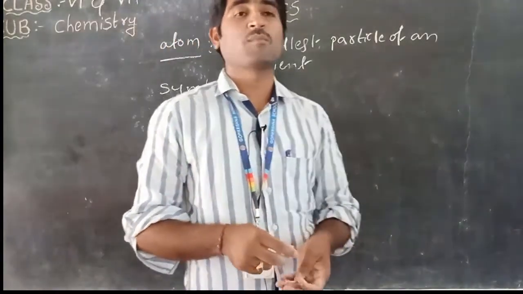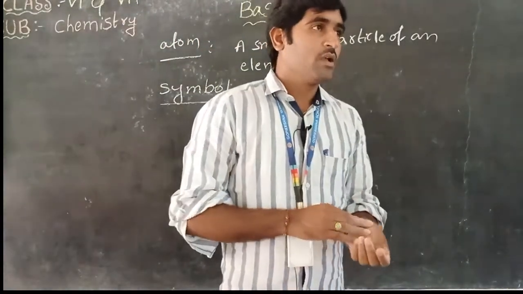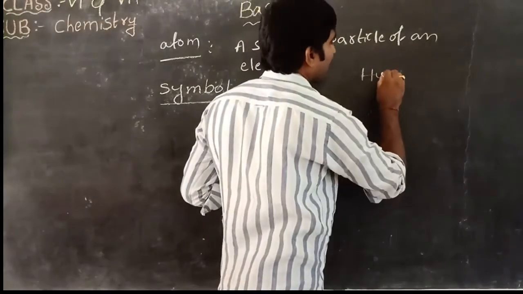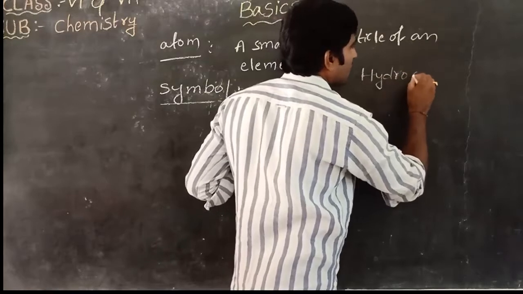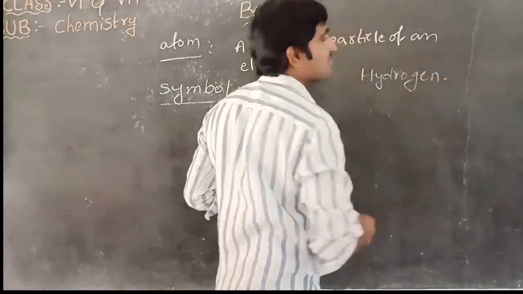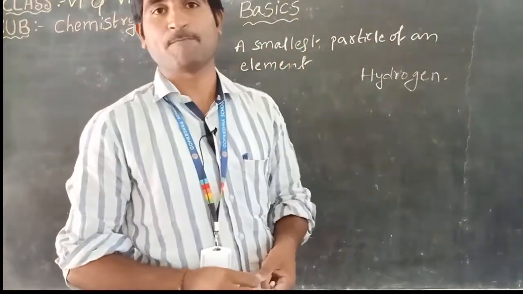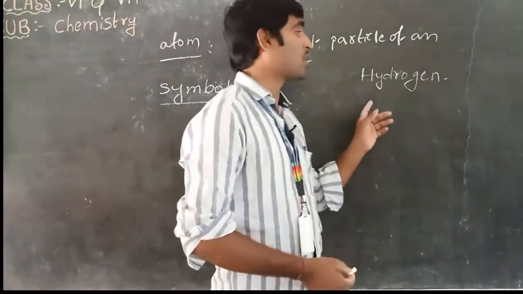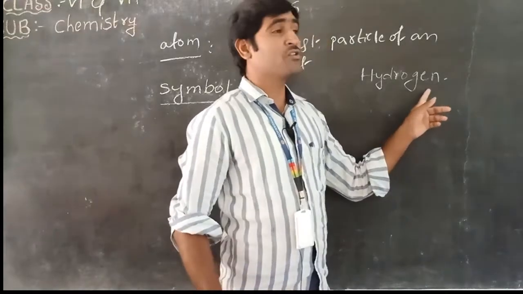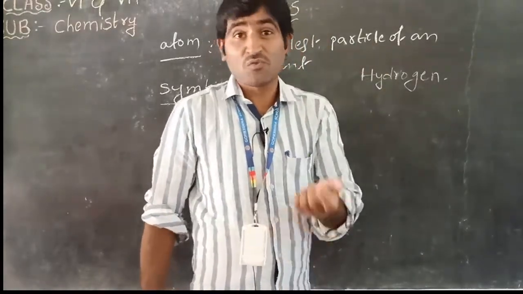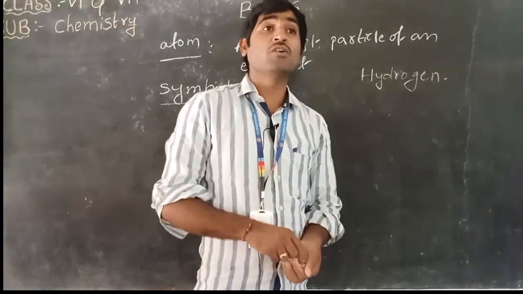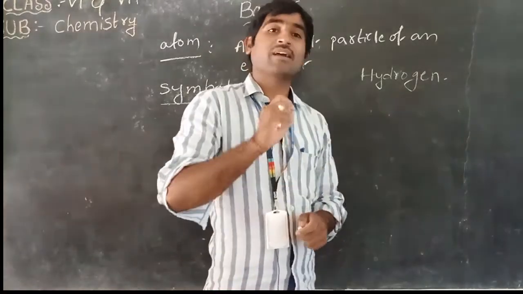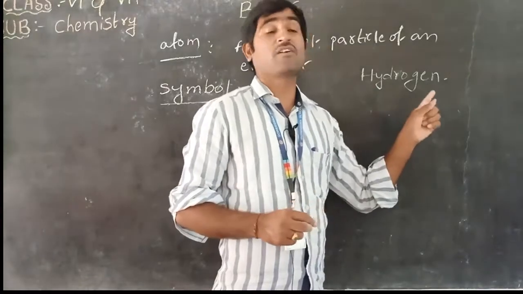Because for example, here the hydrogen element is there. The name of hydrogen comes many times in one essay. Then it is difficult to remember or to write the name of hydrogen every time in the sentence. Then what do we do? We search for shortcut names for that element.